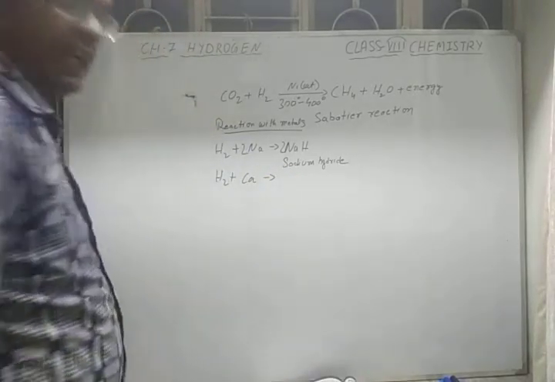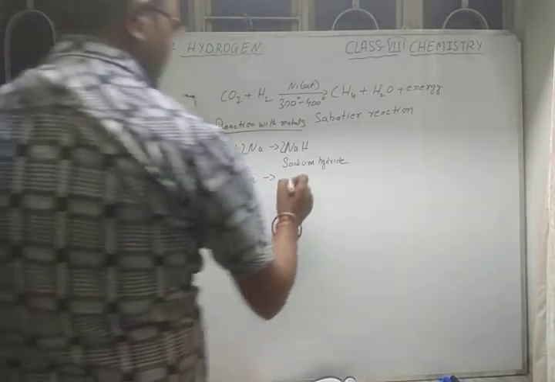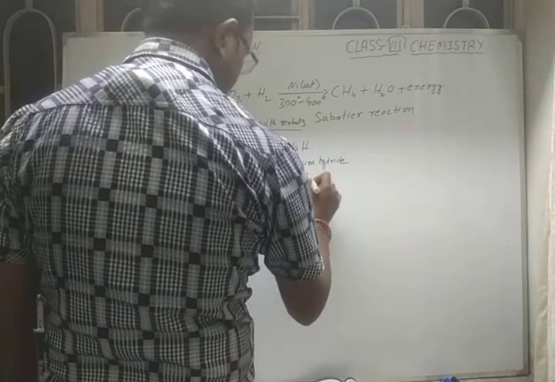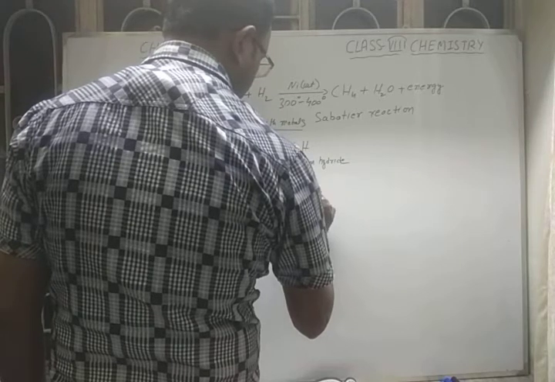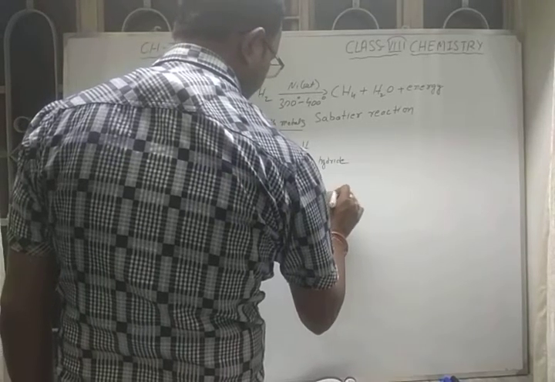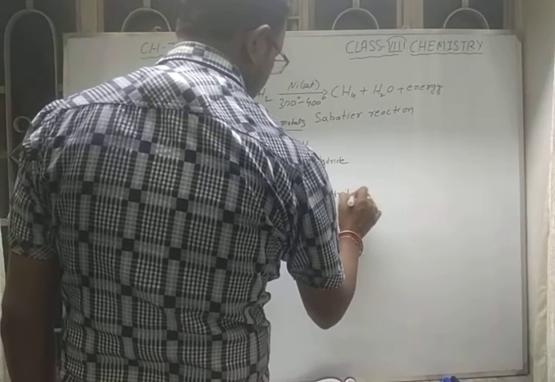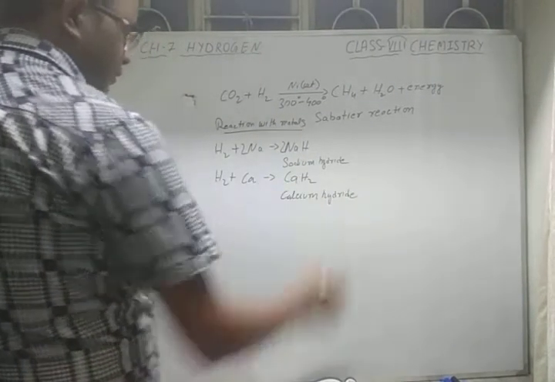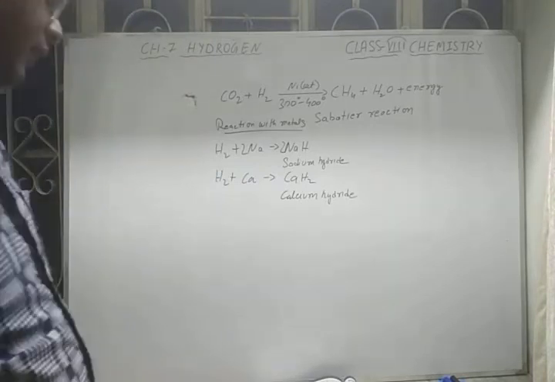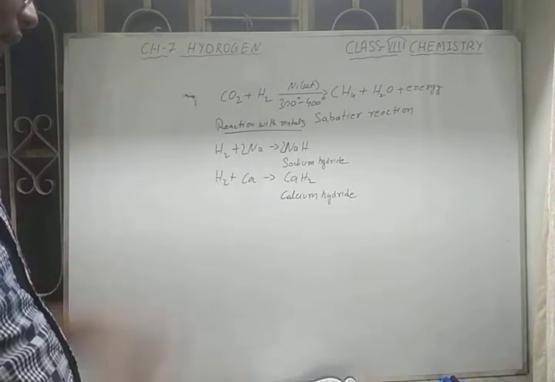You will get calcium hydride. You will get CaH2. It is calcium hydride you will get. Okay, again it is already a balanced chemical equation, no need to do the balancing.